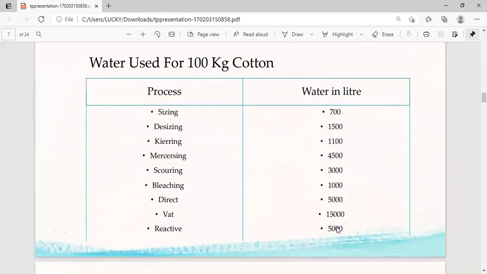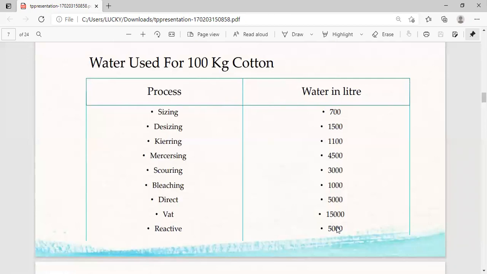Water used for 100 kg cotton. For example, if you take 100 kg of cotton, how many liters of water are required for the process in every stage? For example, sizing process, we need 750 liters.